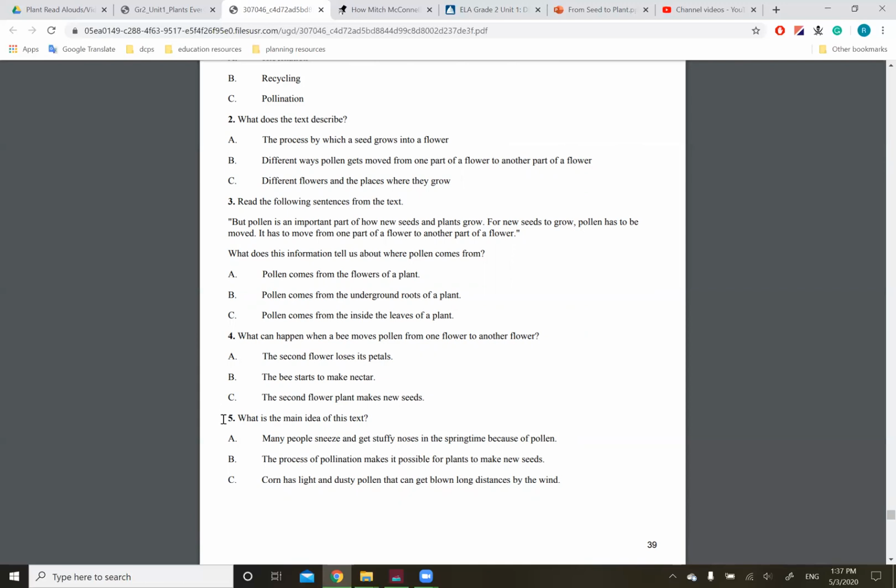Question 5, last question. What is the main idea of this text? A. Many people sneeze and get stuffy noses in the springtime because of pollen. B. The process of pollination makes it possible for plants to make new seeds. C. Corn has light and dusty pollen that can get blown long distances by the wind.